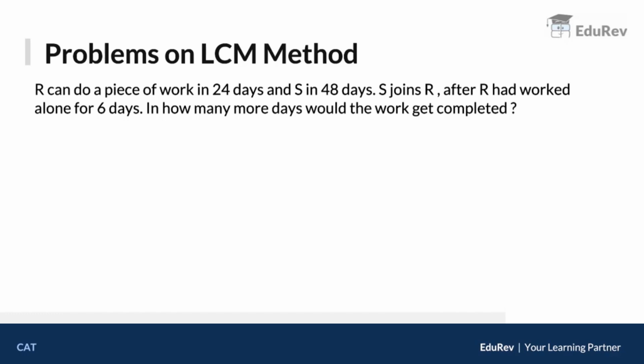Now S joins R after R had worked alone for 6 days. In how many more days would the work get completed? So they are saying R can do a piece of work in 24 days. S can do the work in 48 days. Our step 1 is to find the LCM of the two, 24 and 48. The LCM would be 48 units. So this is going to be our total work.